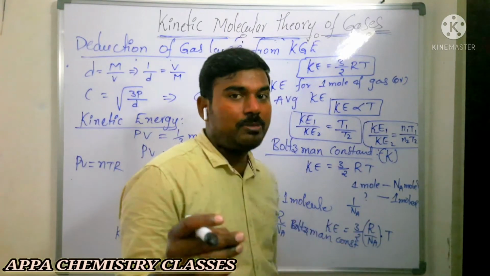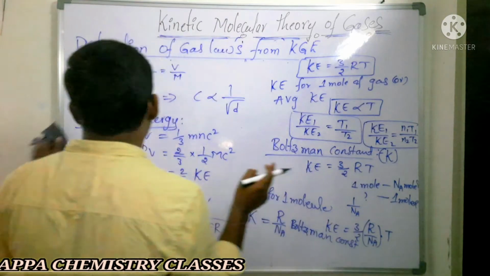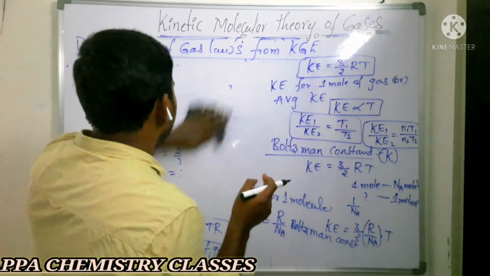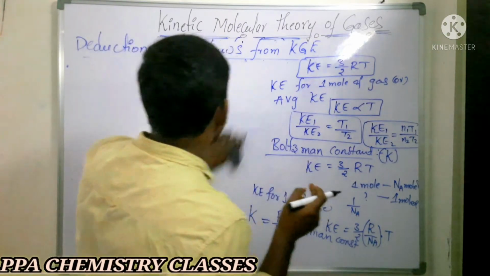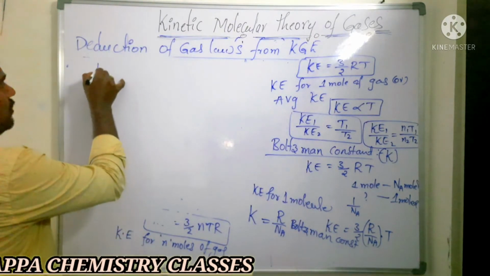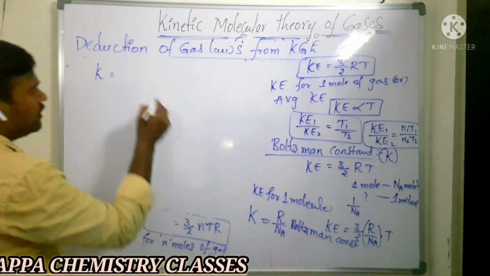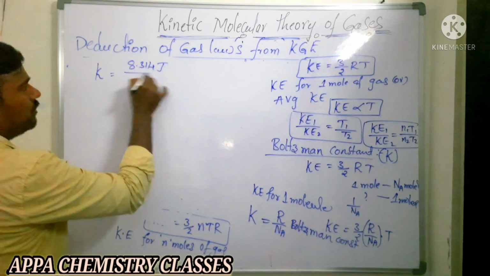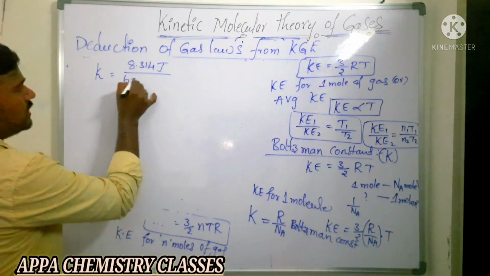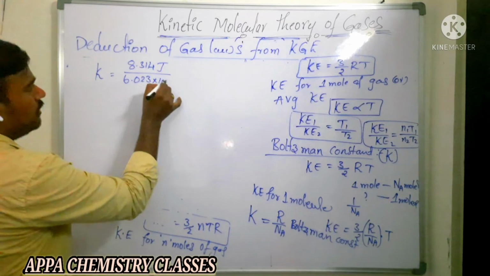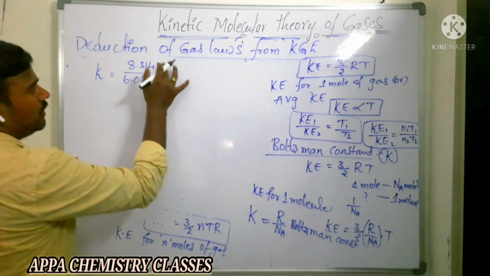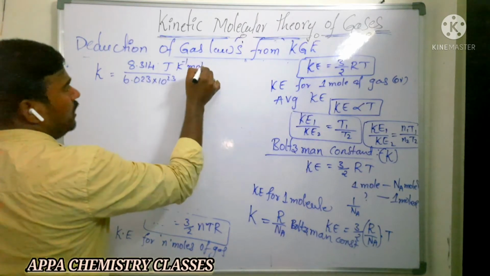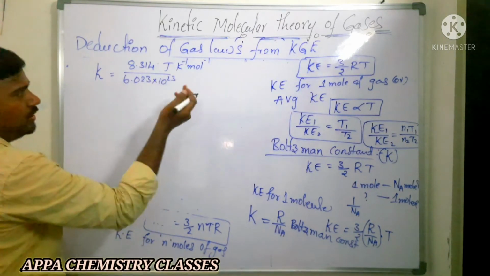Boltzmann constant is nothing but the gas constant for one molecule of a gas. That is what we are calling the Boltzmann constant. Here the value of the Boltzmann constant is important. You take the R value as 8.314 joules per Kelvin per mole, divided by Na, which we know is 6.023 into 10 power 23 molecules. It is in joules per Kelvin per mole, so it is per mole, and it will become per molecule.